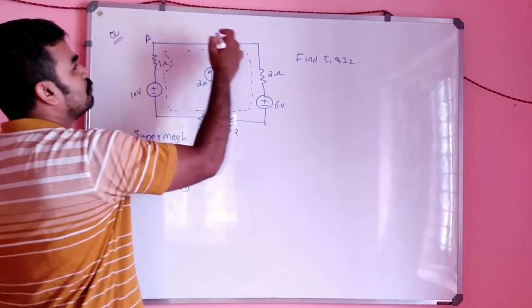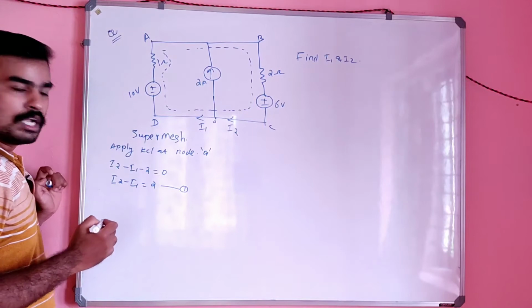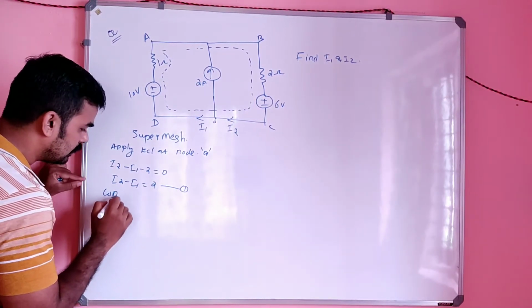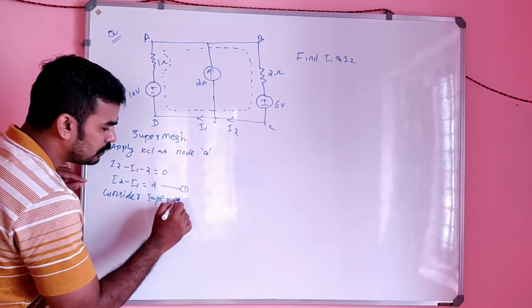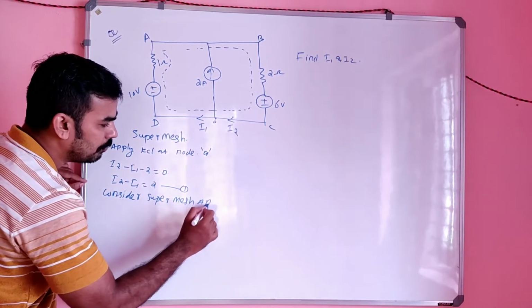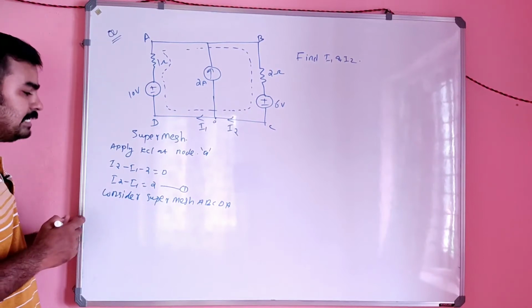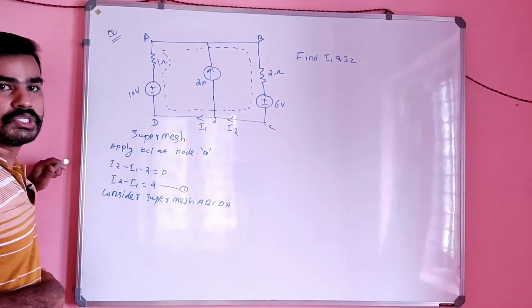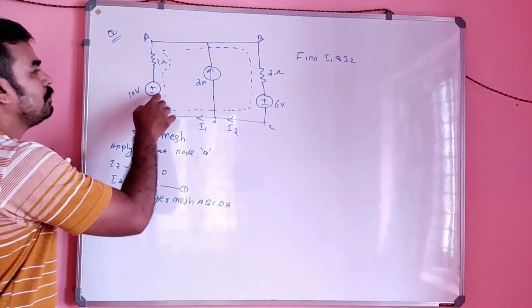Let the meshes be named A, B, C, D, E. So consider the super mesh A, B, C, D, A, and write the KVL equation for the super mesh. Let's see that. I am moving from here to here.